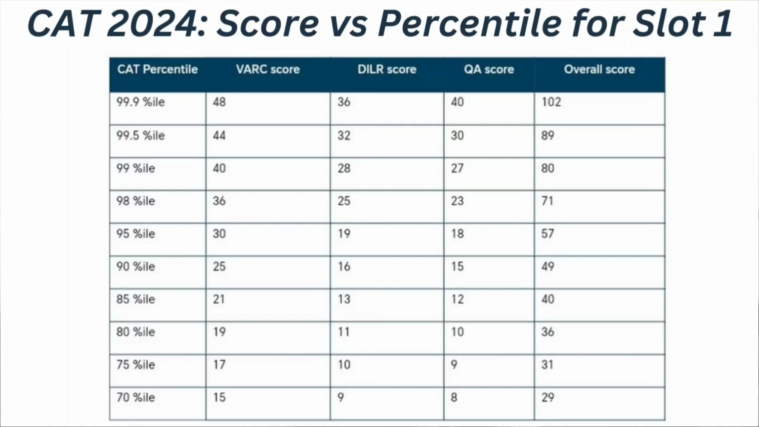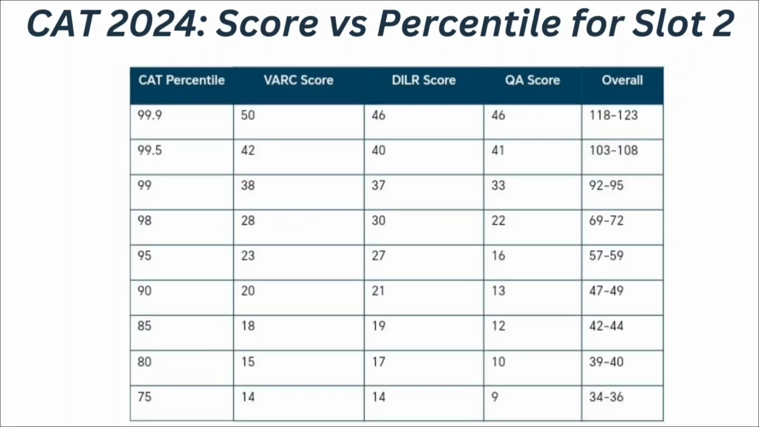If your VARC score is 17, DILR score is 10 and quantitative ability score is 9, means if your overall score is 31, at that time you can expect your CAT percentile to be 75. If your VARC score is 15, DILR score is 9, quantitative ability score is 8, if your overall score is 29, at that time you can expect your CAT percentile to be 70.